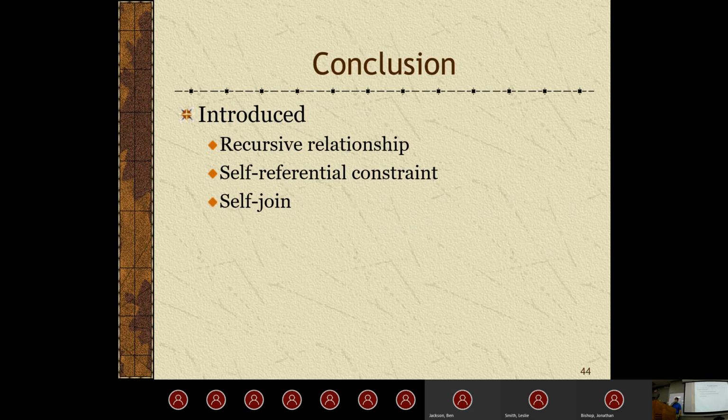I'll just wrap things up today. We covered the recursive relationship. We talked about where we may see the one-to-one recursive relationship, why that's a special case. We also talked about different types of referential constraints you may want to apply. And then we also, of course, covered the most important topic, which is the table alias. So any questions about today?